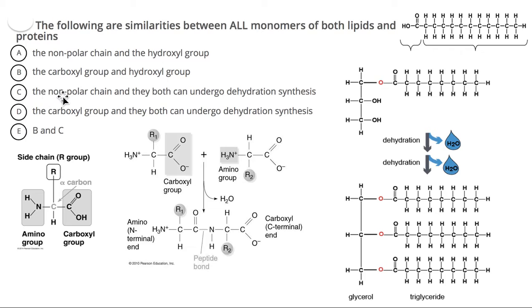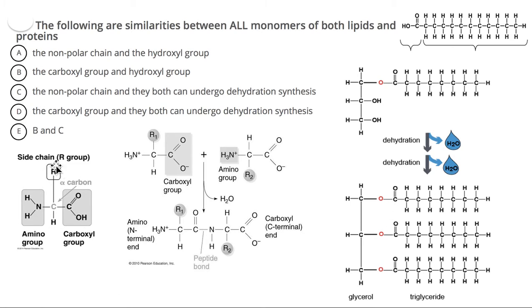What about option C, the nonpolar chain, and they both can undergo dehydration synthesis? The second part of the statement, the dehydration synthesis, that's correct for both of them, right? Both of them can undergo dehydration synthesis to form the chain. But what about the nonpolar chain? We do have a nonpolar chain for lipids, right here, right here, right here.